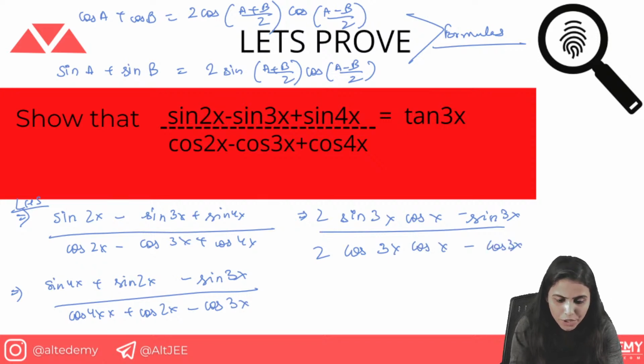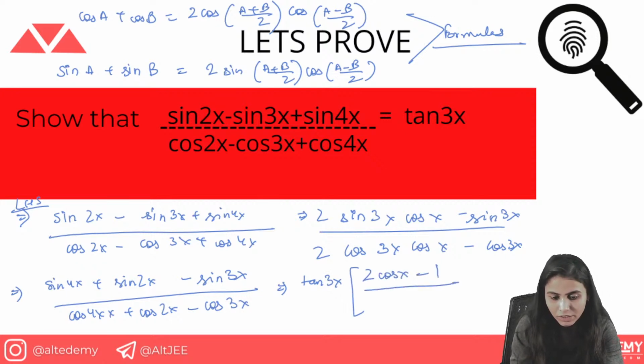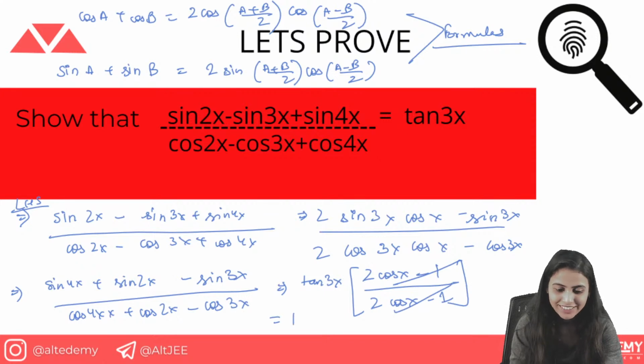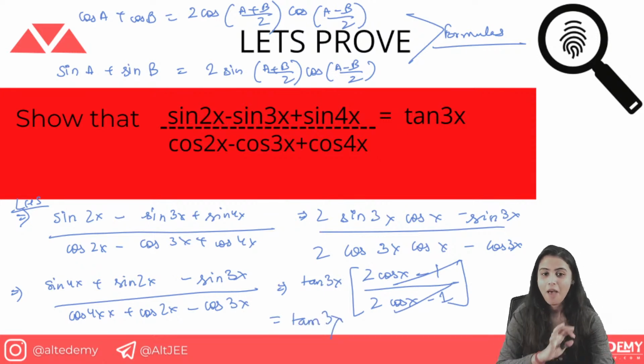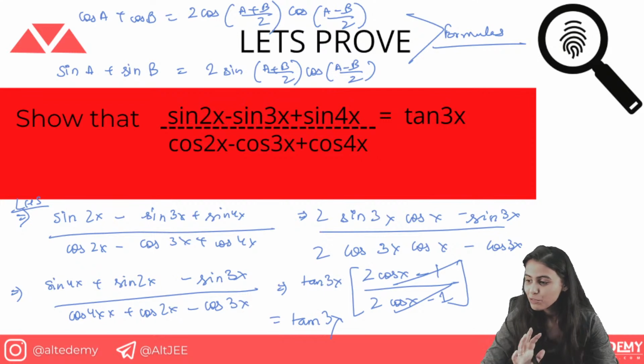Now what you can see here is sine 3x is common in the numerator and cos 3x is common in the denominator. So sine 3x upon cos 3x is tan 3x. And what is left is 2 cos x minus 1 upon 2 cos x minus 1, which cancels. Same, what you got, tan 3x. Did the proof.